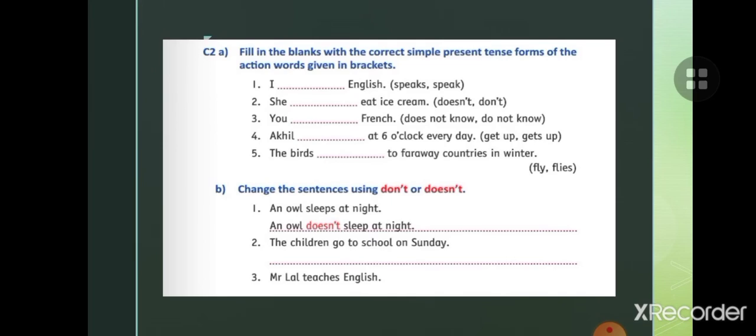Now children, next is change the sentences using don't or doesn't. You have seen in the table how to use don't and how to use doesn't. An owl sleeps at night, you will write an owl doesn't sleep at night. If the noun is singular, you will use doesn't, and if the noun is plural, you will use don't. Like the children go to school on Sunday, children are plural, so you will write the children don't go to school on Sunday.